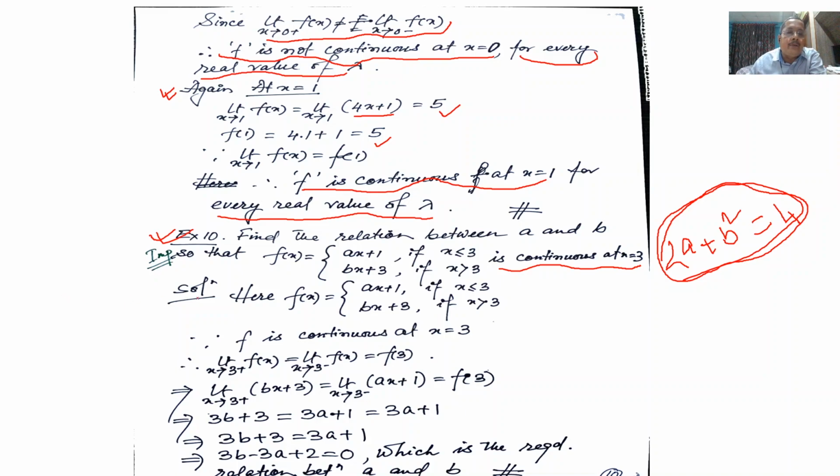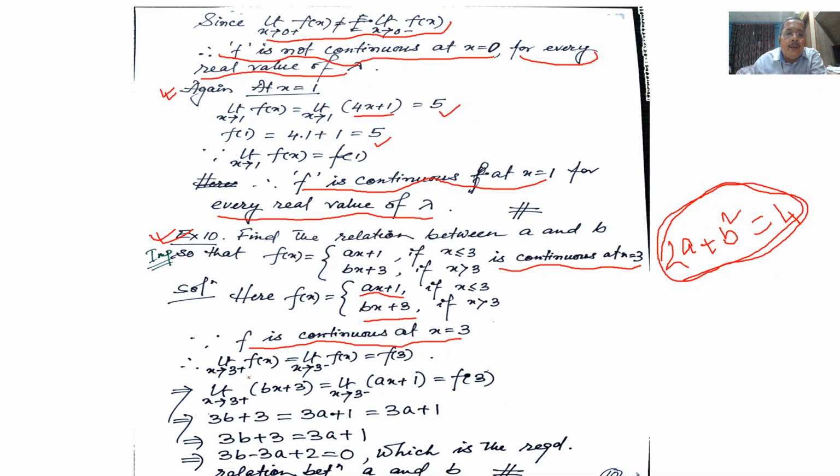So let me look at the function: f(x) equal to twice ax plus 1 when x is less than or equal to 3, and bx plus 3 if x is greater than 3. Here 3 is a critical point. So for continuity at the point x equal to 3, I need both the right hand and left hand limits.